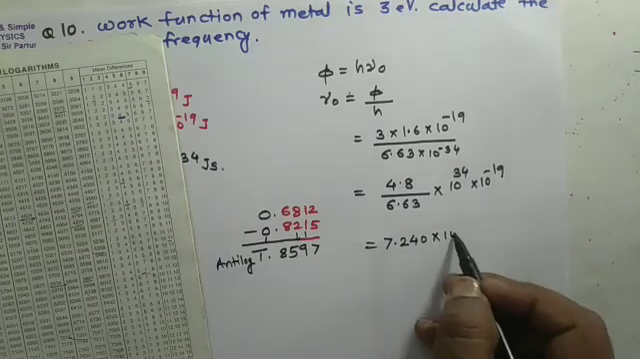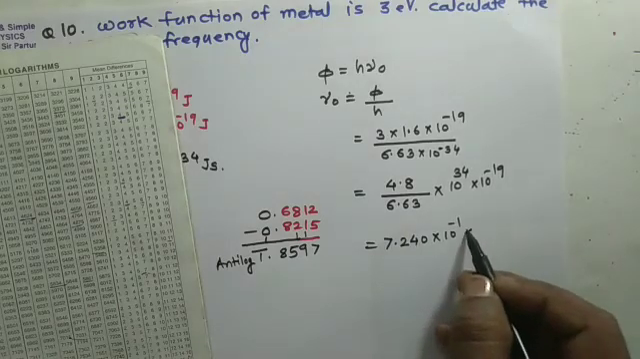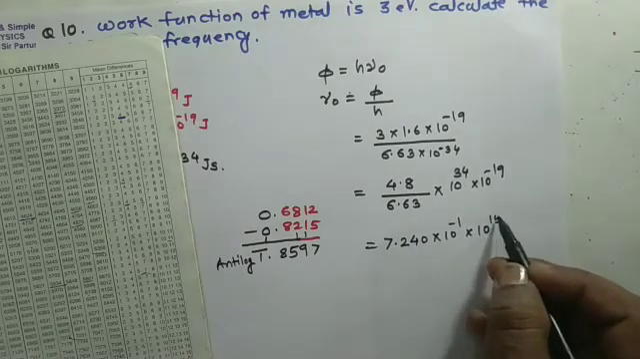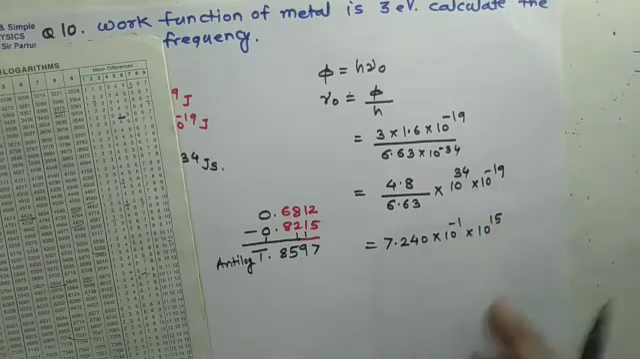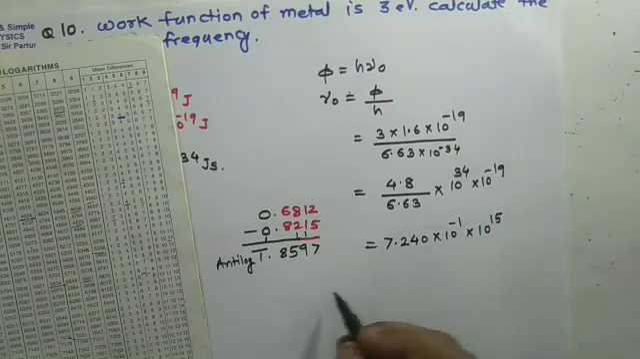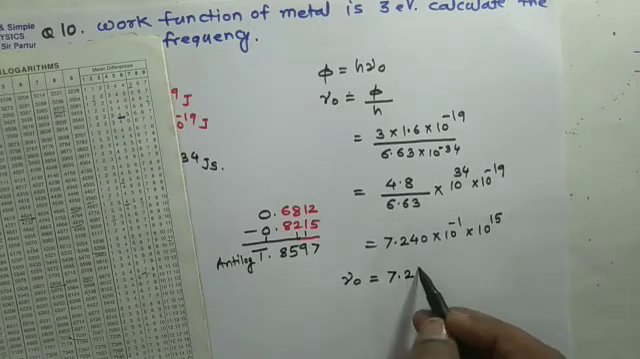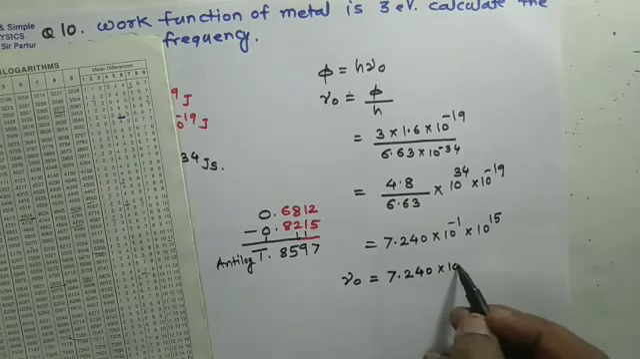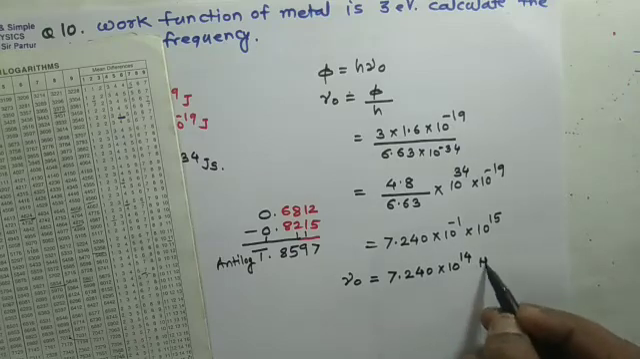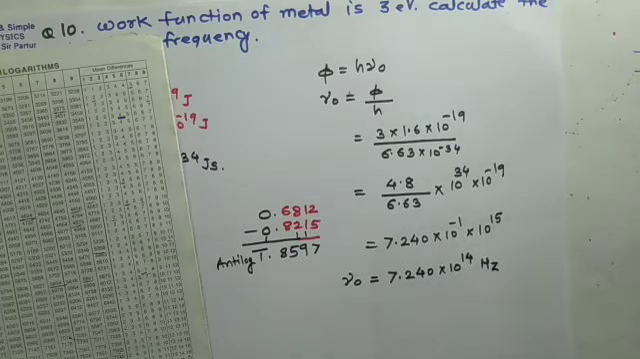7.240 into 10 to the power minus 1 into 10 to the power 15. So if we subtract 1 from 15, the threshold frequency will be 7.240 into 10 to the power 14 Hertz. And this will be the answer for the given question.